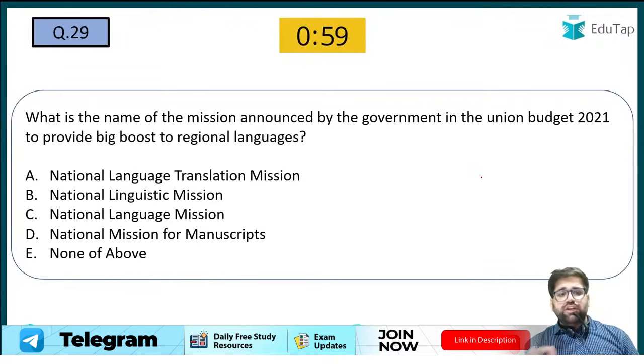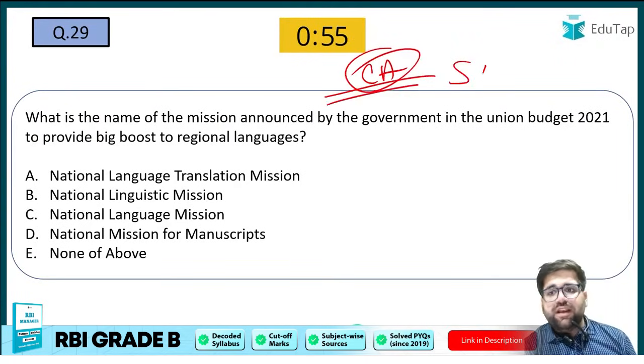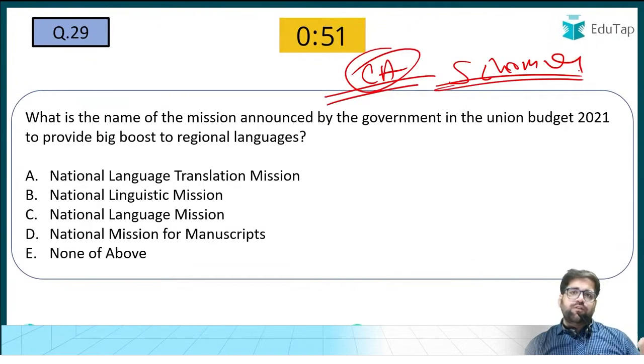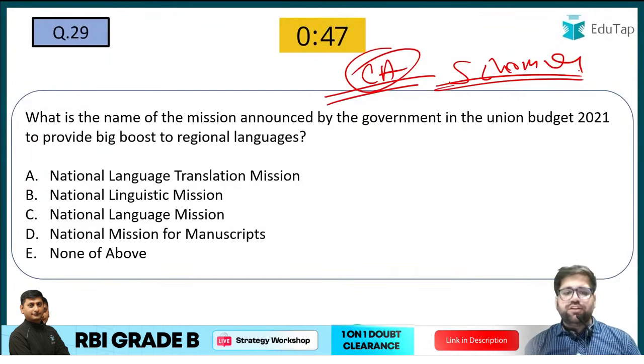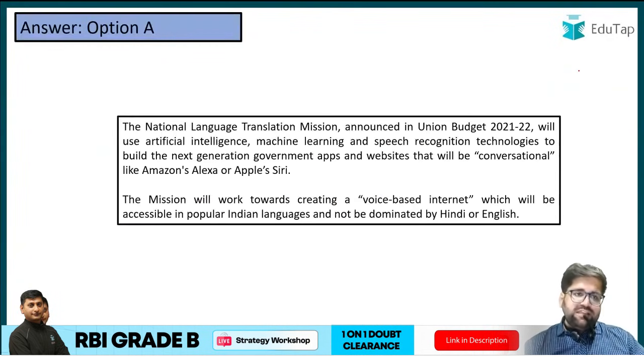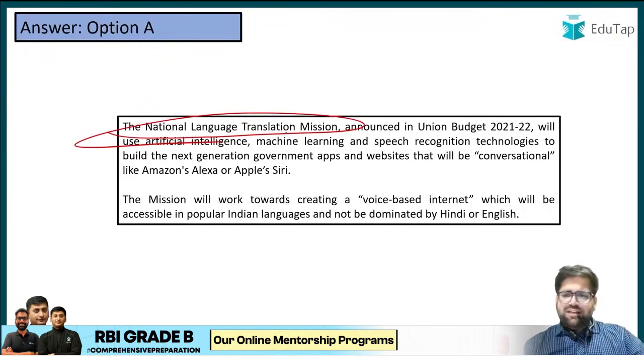Now we are coming to question number 29, again taken from your current affairs part only. If you are reading your schemes, if you are following rigorously the schedule of current affairs, schemes and steps which have been provided in your course, then this question is also very easy. The correct answer will be option A, that is National Mission for Translation. Nothing much to discuss, let's move ahead.